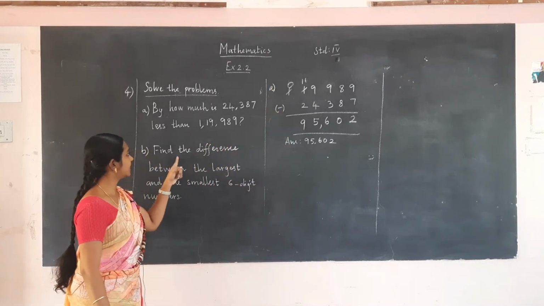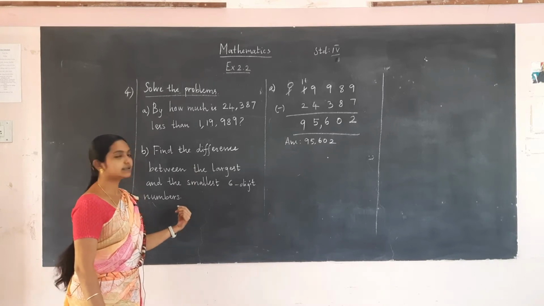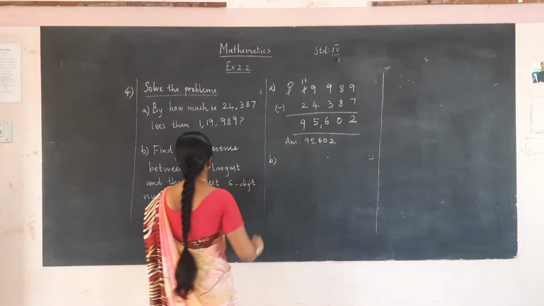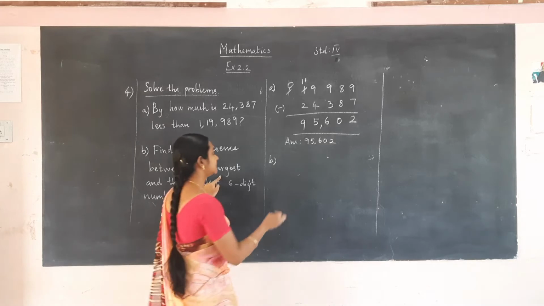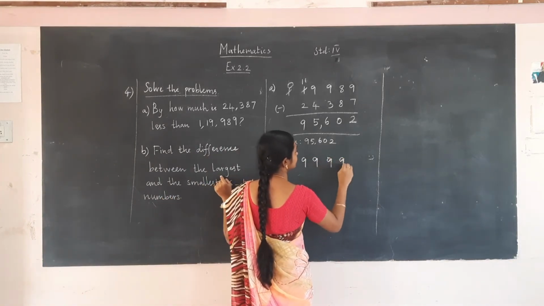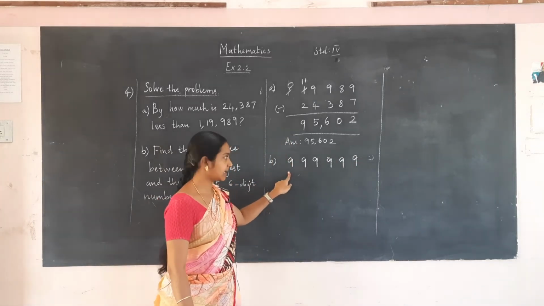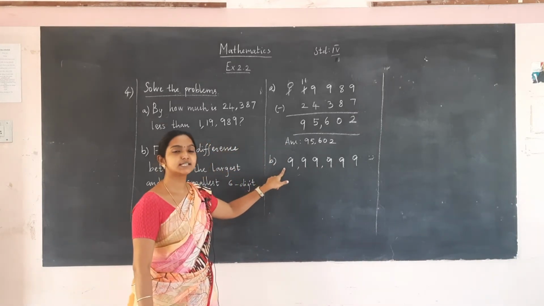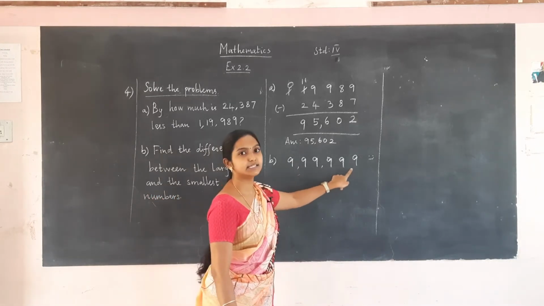Next problem is, find the difference between the largest and the smallest 6-digit number. Largest 6-digit number will be, just write 6 9s. 9,99,999.